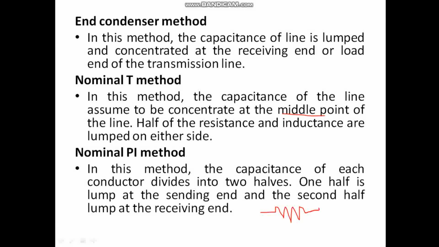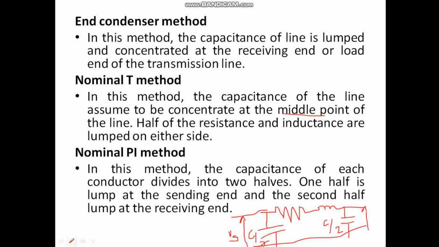In the nominal pi method, I'll keep R and X as they are, whereas the capacitance I'll divide as C by 2 existing here, and C by 2 existing here, and I complete the transmission line. This is my receiving end voltage, and here is my sending end voltage, right?